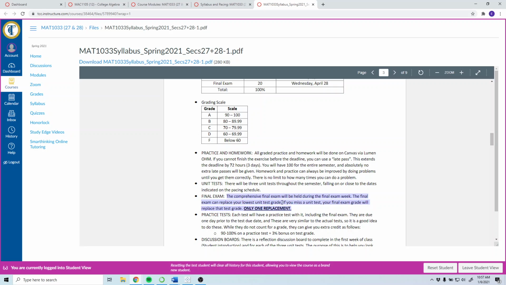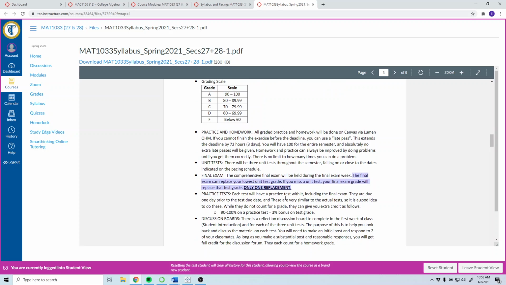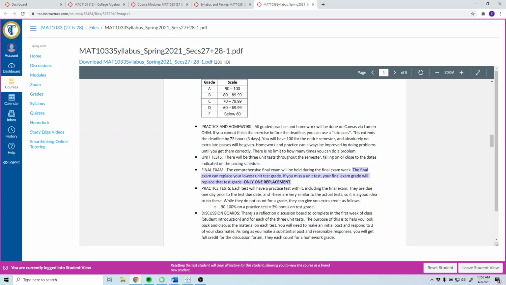And if you miss a unit test, or if you just have a really low grade, you can get your lowest unit test grade replaced with a final exam grade, as long as it's better. But only one. So if you miss 2 unit tests, one of those zeros is going to stick. You have to make sure, if you're missing tests, that you contact me. Let me know what's going on.